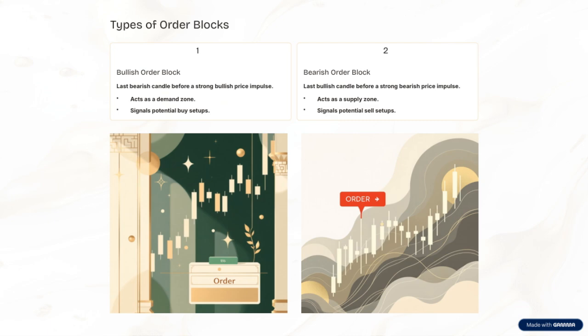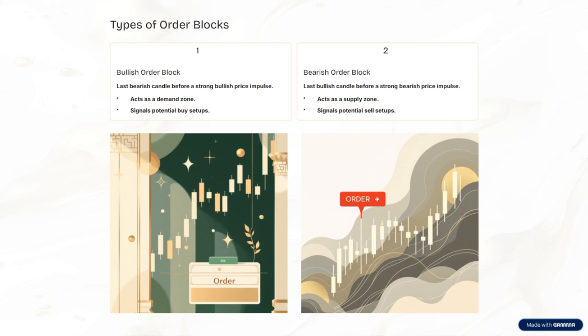This acts as a demand zone. It appears after the last bearish candle before a powerful bullish price move. Recognizing this helps us identify where buyers are stepping in strongly, indicating a potential buy setup.